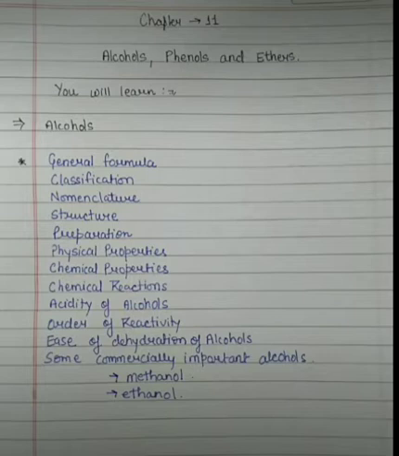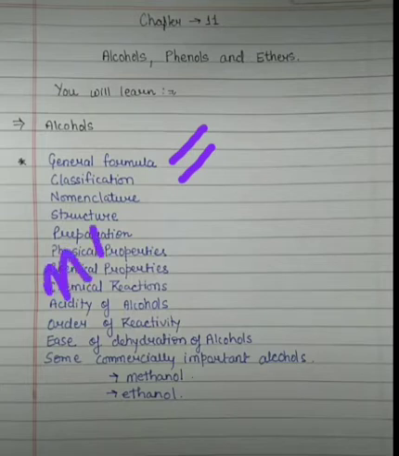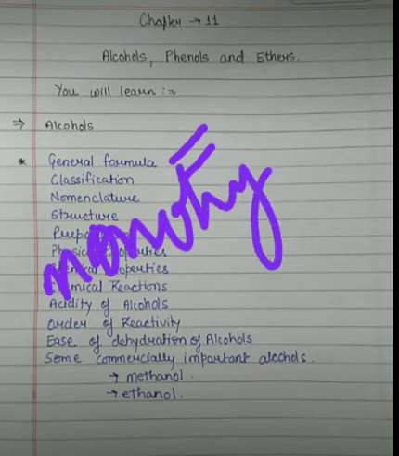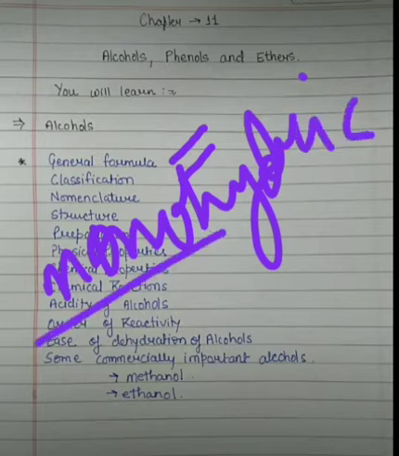So the very first point which we have to discuss is the general formula. Then we have to discuss their classification. In classification we find that there are monohydric alcohols and polyhydric alcohols. You can understand this very well. If we are talking about monohydric alcohol, students, in this case there will be only one OH group.